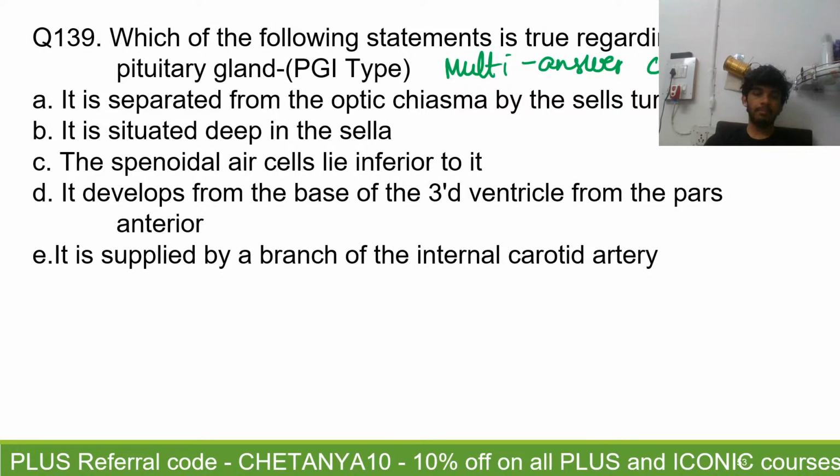Absolutely correct. A, B. No, no, no, no, absolutely not correct. It's A, B, C, E. Alright. The answer will be A, B, C, E.